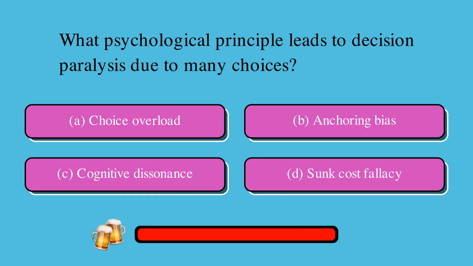What psychological principle leads to decision paralysis due to many choices? Is it A, choice overload, B, anchoring bias, C, cognitive dissonance, or D, sunk cost fallacy? The correct answer is A, choice overload.